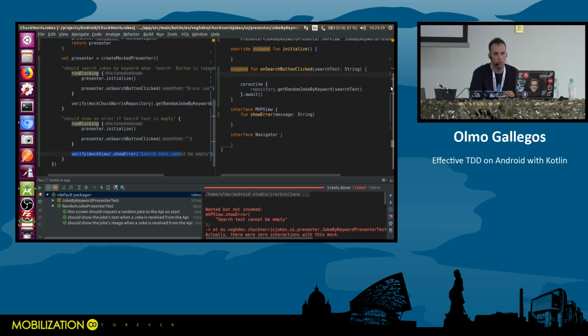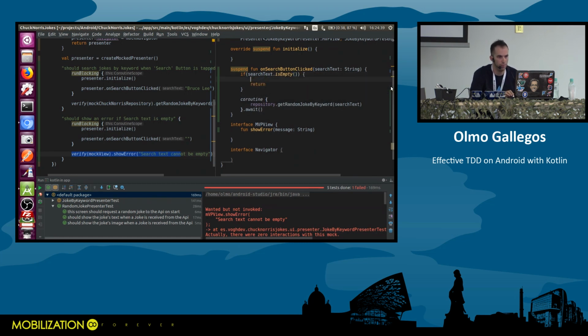Let's go back to our good old strategy number 1, okay? If search text is empty, return. This code might be ugly, okay, but it takes this to the green. I'm going to show the error, then break the flow. And the error was "search text cannot be empty". Right, this should pass.